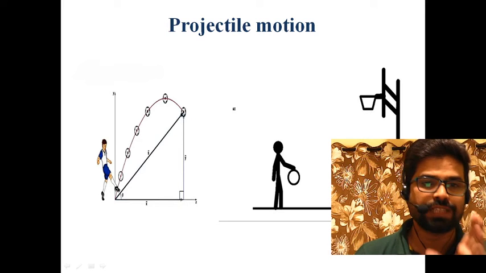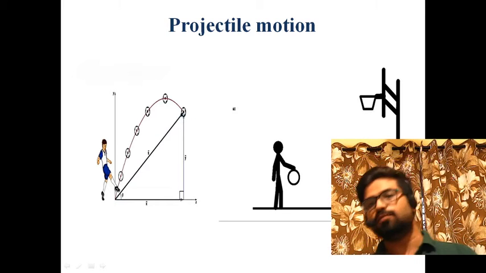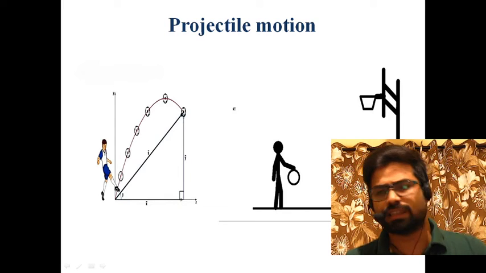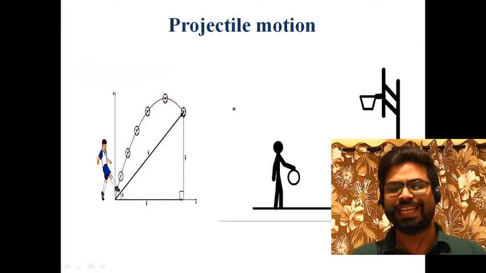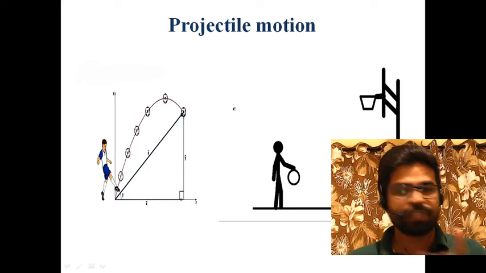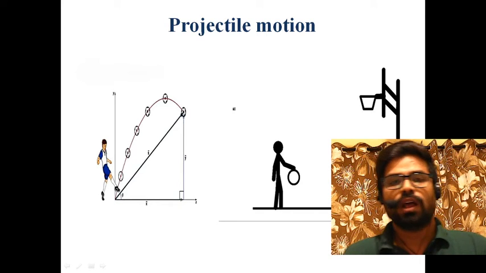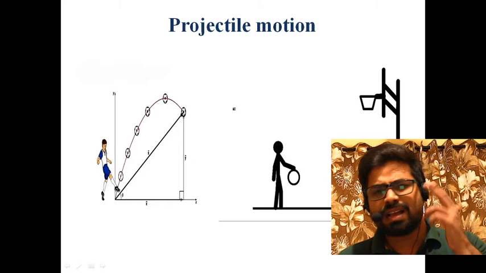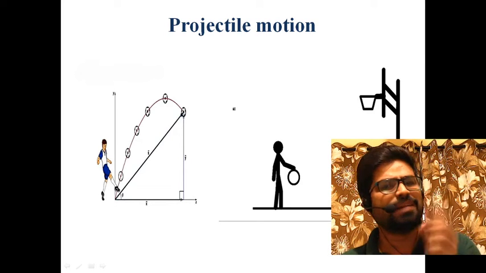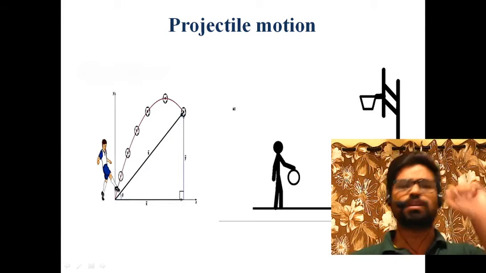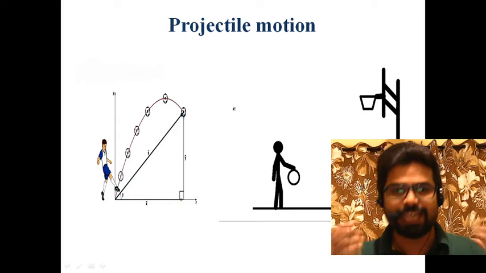So today we have the topic of projectile motion. What it is, we are going to discuss in detail. You might have seen all these examples which I have given just before. Even the motion of a bullet coming out of a gun is also a projectile motion. How can it be possible?